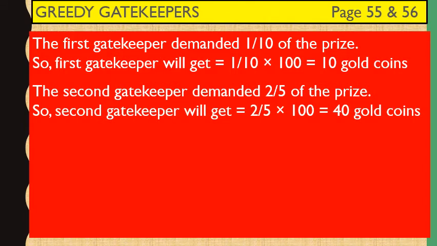After that, Birbal, the poet, reached the last gate. This gatekeeper too was very greedy. He said, "I will allow you to see the king if and only if you give me half of the prize that you get." The poet had no other way. So he agreed and went inside.